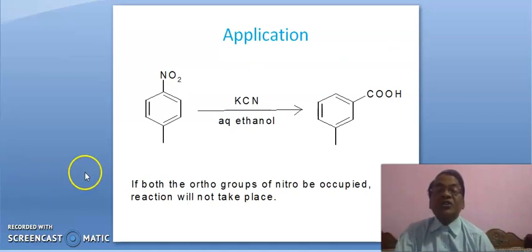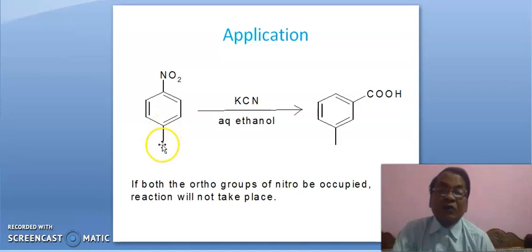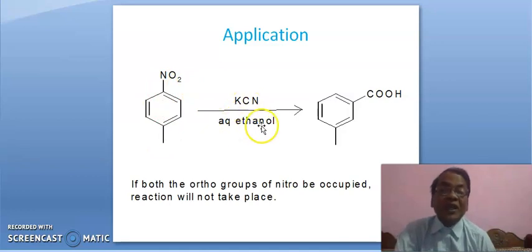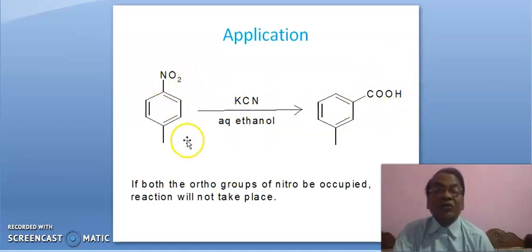Now we see the application. It is the backbone of application. A group at the para position is here. Moreover, if the group is an electron withdrawing group, then the rate of reaction will be facilitated. When potassium cyanide in aqueous ethanol attacks here, a carboxyl group enters and the nitro group is eliminated. It is the main part of the application.